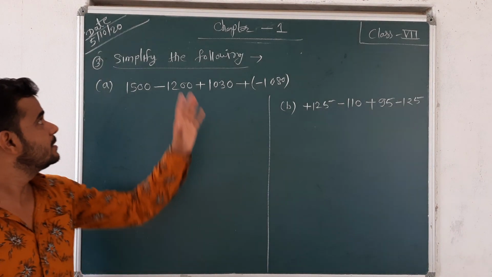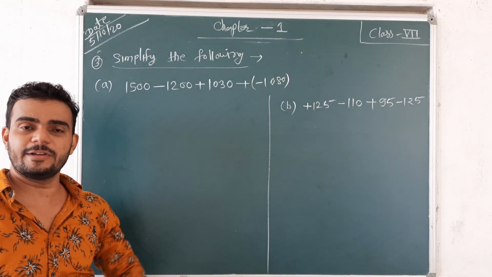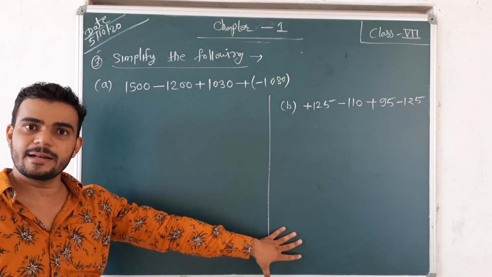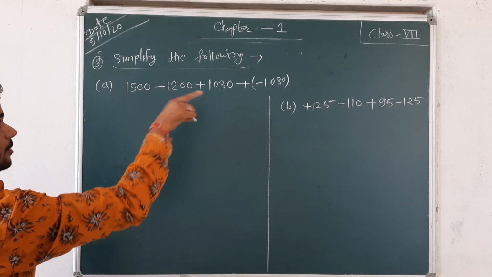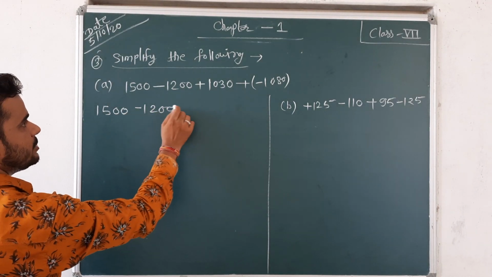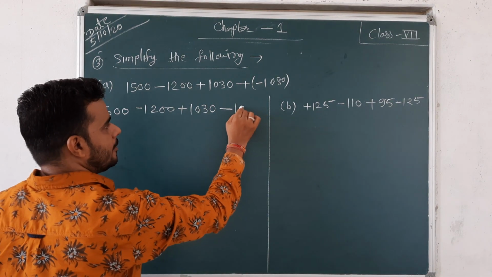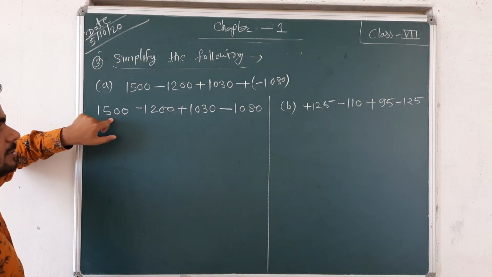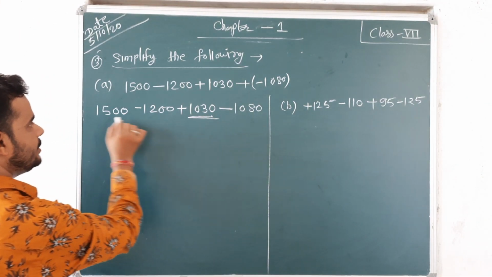In the next question, the third one, simplify the following. Again simplify. But in the second simplification we got easy, small numbers; here there are bigger numbers. Whatever we did there, in this question also we have to do like this. First we have to change the symbols. Negative 1500 as it is, 1200 as it is, positive 1030 as it is, plus and minus multiplier is always minus. Now just see what is positive and what is negative. 1500 is negative, and two are positive, 1030 and 15.